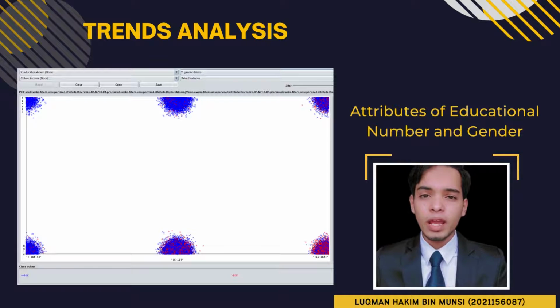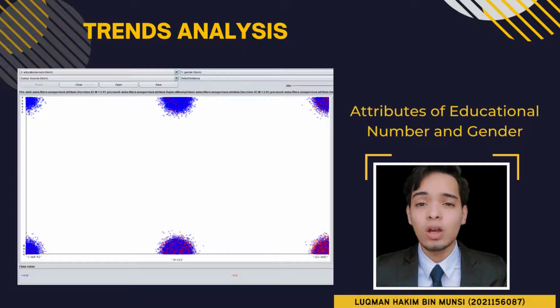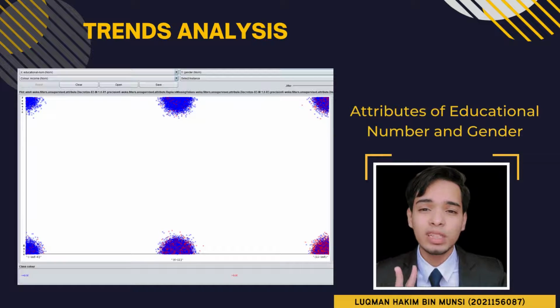For my part, I am going to present about trend analysis. Let's start. In this trend, there are two types of class, which blue represents the individual whose income is less than or equal to 50k. Then the red color represents the individual whose income is more than 50k USD. There are two categories of gender, which are male and female.